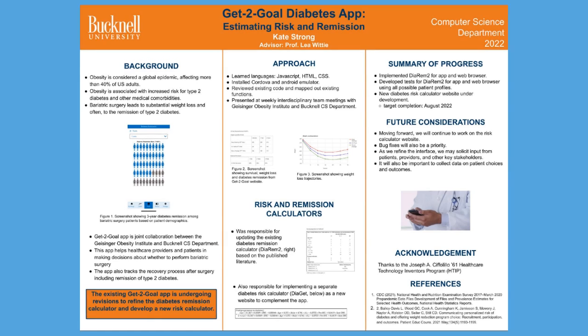Risk and Remission. Starting off with some background on the app, in the US, obesity is considered a global epidemic affecting more than 40% of adults. Severe obesity is associated with increased risk for type 2 diabetes and other medical comorbidities. Research has shown that bariatric surgery leads to substantial weight loss and often to the remission of type 2 diabetes.